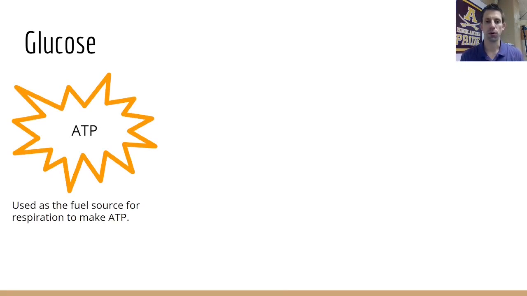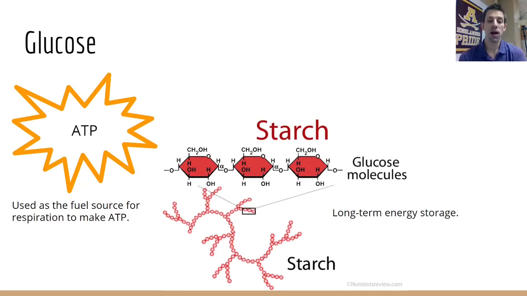So what do living things use glucose for? Well, the first and most important thing is for cellular respiration so that they can make ATP. ATP, as we've mentioned before, is usable chemical energy, and the cells use ATP to do just about everything inside of them. What can also happen to glucose is it can be linked together to form things like starch. Starch is a long-term energy storage found within plants.